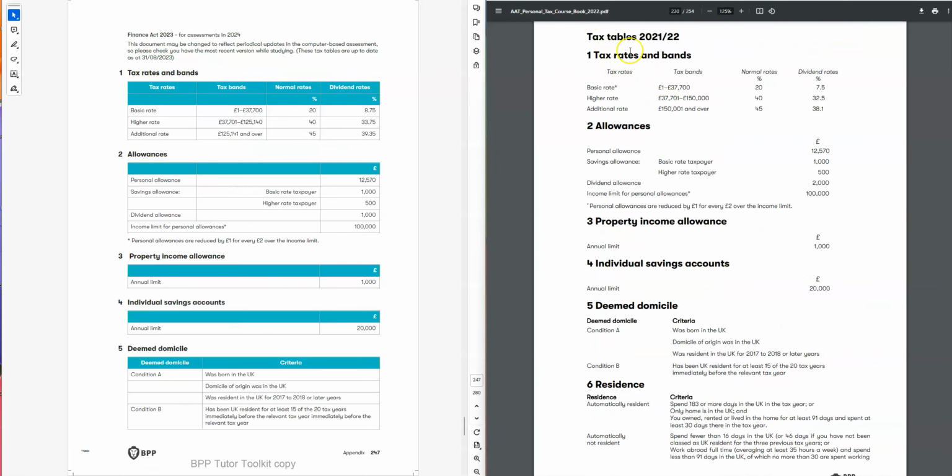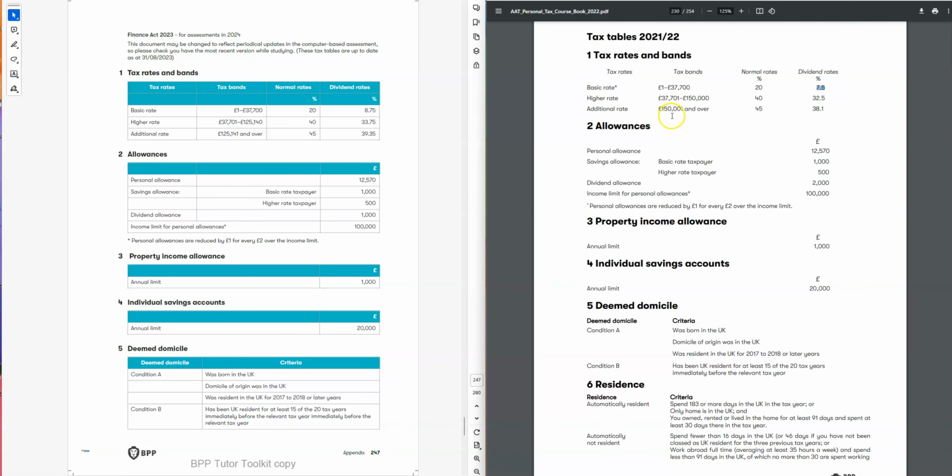On the rate table, you can see on the Financial Act 21, that is 2021 and 22, for that year, the basic band was 37,700 and the tax was 20% and the dividend was 7.5% for the basic band. For the higher rate, it was 37,701 to 150,000. The higher rate was 40% and the higher rate for the dividend was 32.5%.